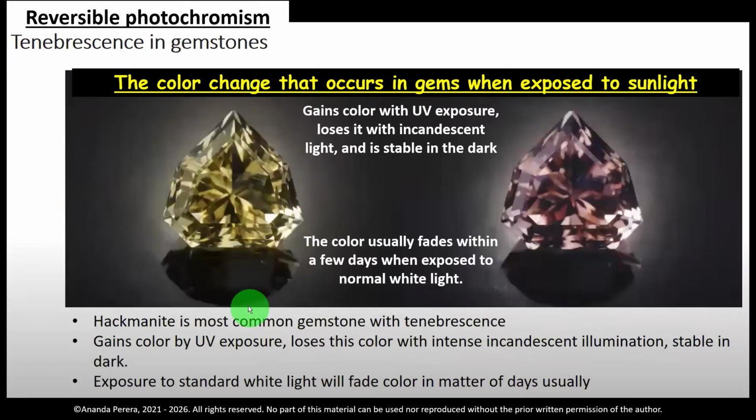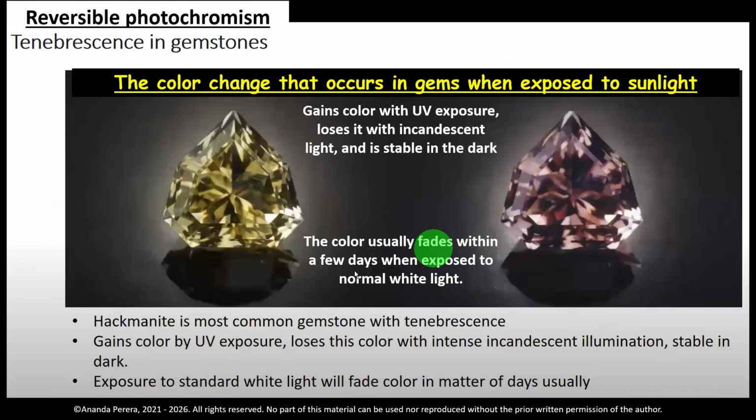See here. What is this? Hackmanite is the main example. It is the most common gemstone with tenebrescence. It gains color with UV exposure, loses it with intense incandescent light, and is stable in the dark.